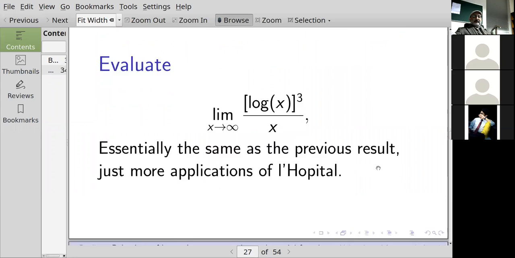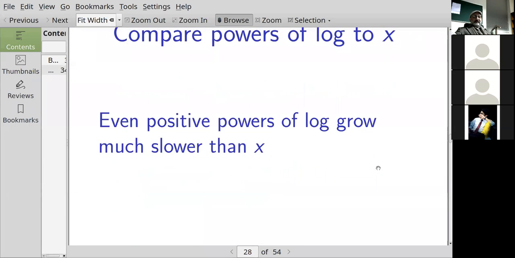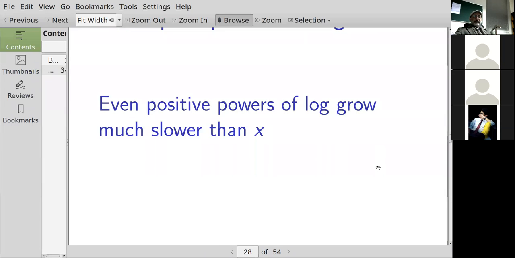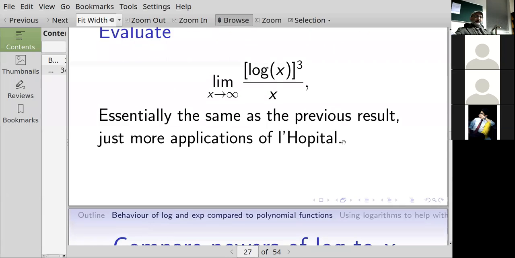This is going to go to 0. So positive powers of logarithm also grow much slower than the monomial x. You should try this as an exercise, and you should see that this goes to 0 also.